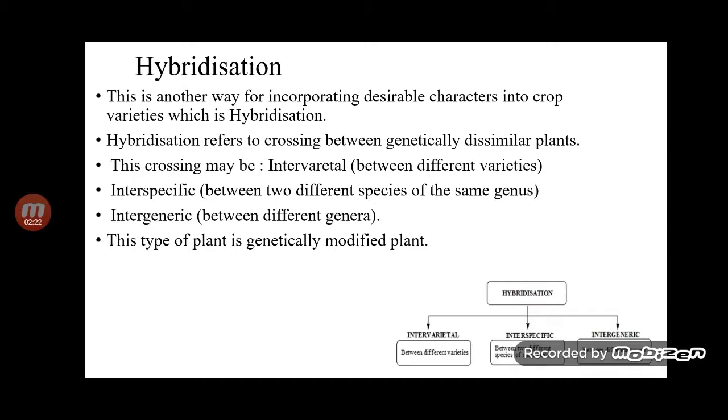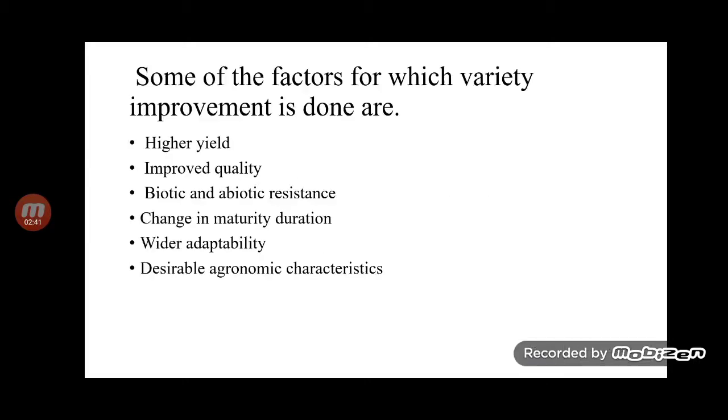This is another way of incorporating desirable characters into the crop variety, which is hybridization. Hybridization refers to crossing between genetically dissimilar plants. The crossing may be intervarietal, crossing between different varieties; interspecific, crossing between two different species of the same genus; or intergeneric, crossing between different genera. These plants are genetically modified plants.